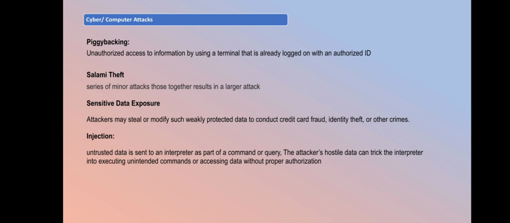to another network, or you are giving some command to your system, but in between the attacker inserts another command also. So in this case, the attacker tricks your computer's interpreter into believing that the data has been sent from an authorized person, and it will not check this and will allow entry into your system. This is known as injection.